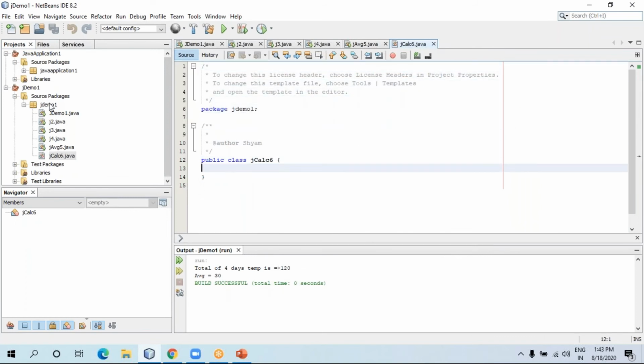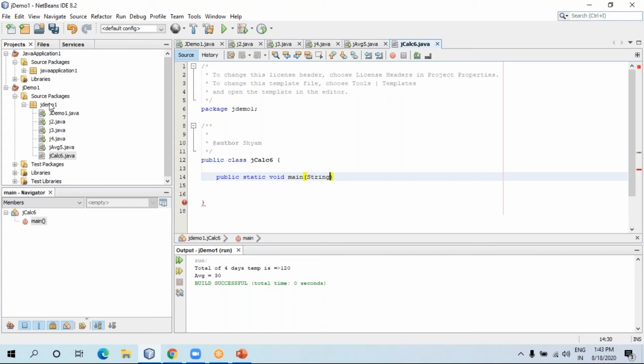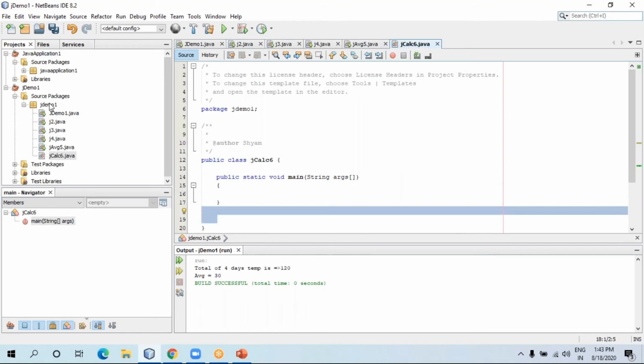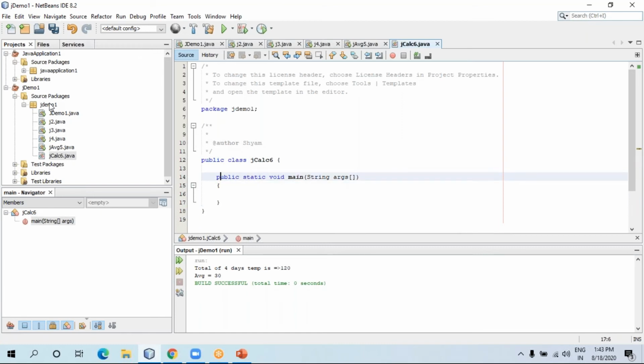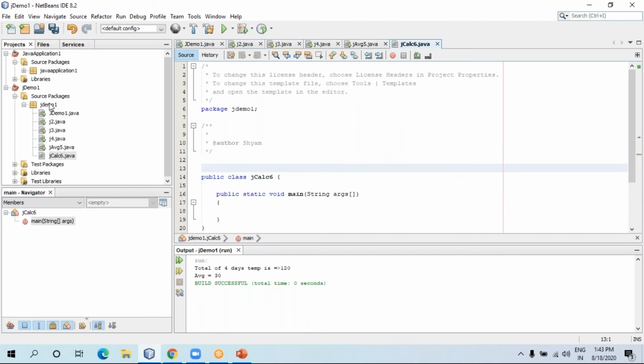Once again, what do we need to write? public static void main, and I'm writing String args here. Okay, so now, let me first write in the comment area what we want to do.